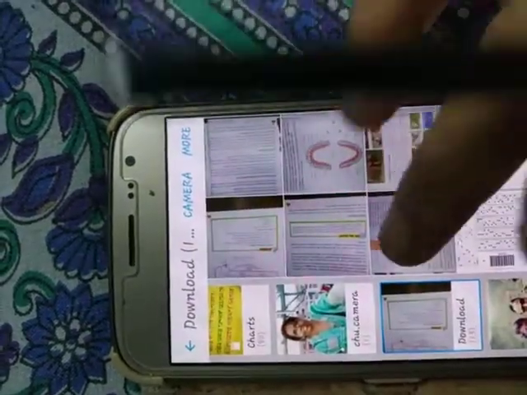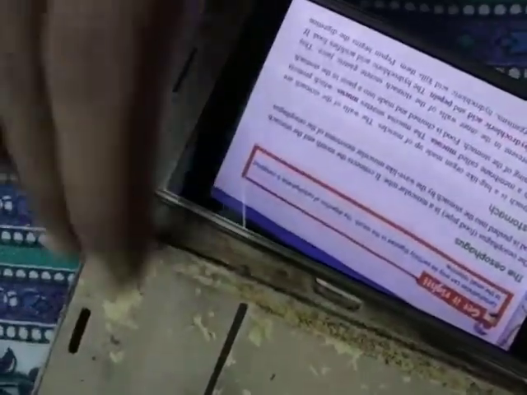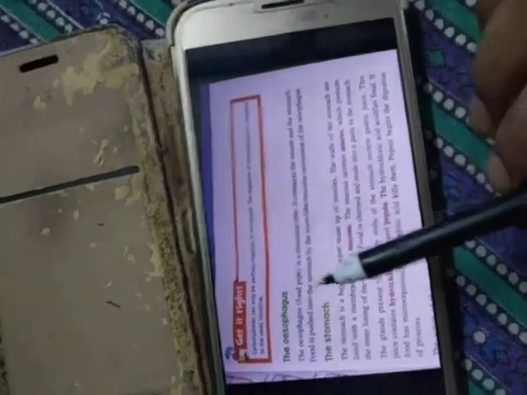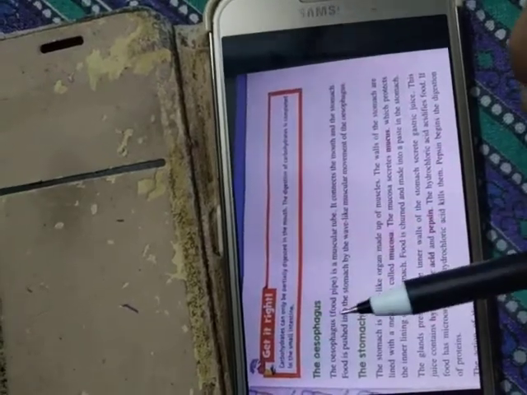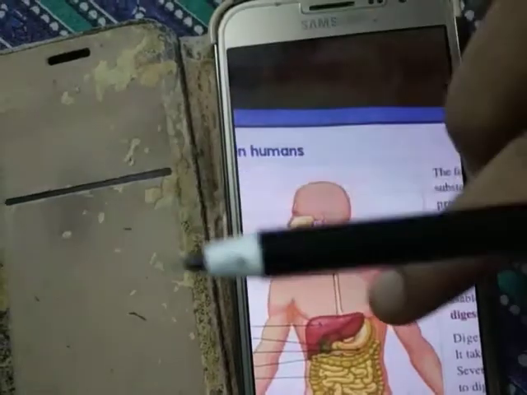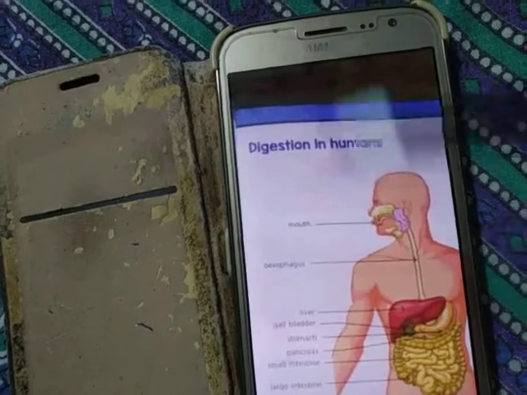So today we will start from the esophagus. Esophagus is commonly known as the food pipe. When we show the diagram, we show which part is the esophagus. This is the esophagus. This pipe-like structure is the esophagus.